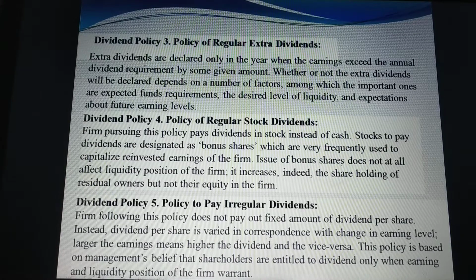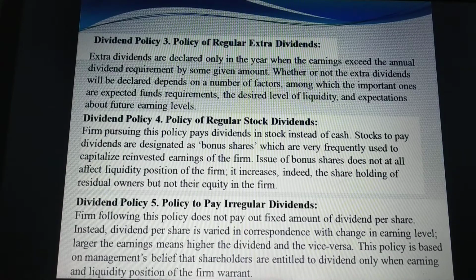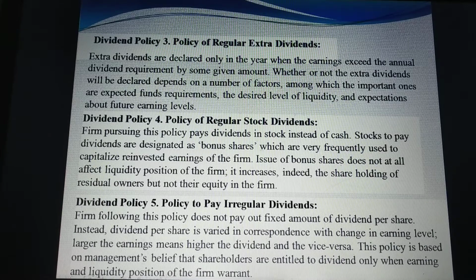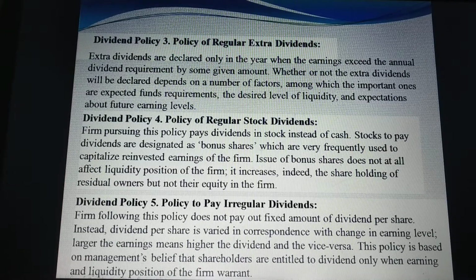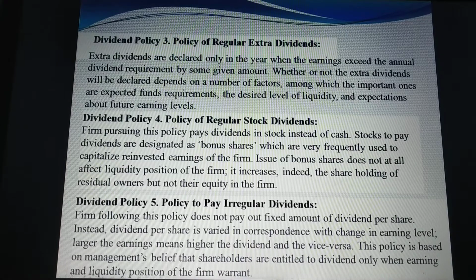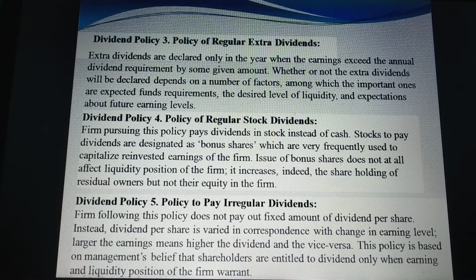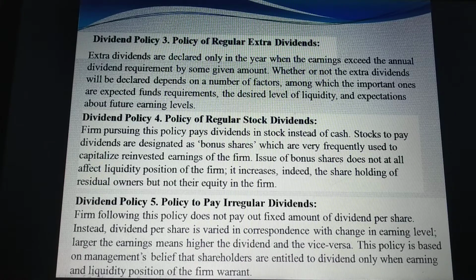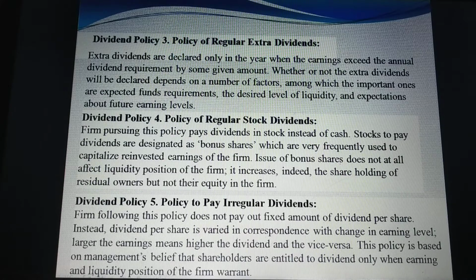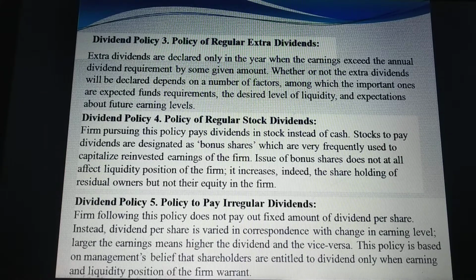Fifth and the last, policy to pay irregular dividend. A firm following this policy does not pay out a fixed amount of dividend per share. Instead, dividend per share is varied in correspondence with the change in earning level. Larger the earnings, higher the dividend, and vice versa. This policy is based on management's belief that shareholders are entitled to dividend only when earnings are made and the liquid position of the firm permits.